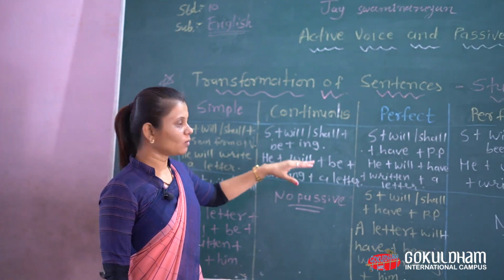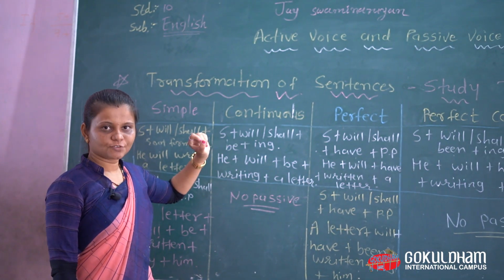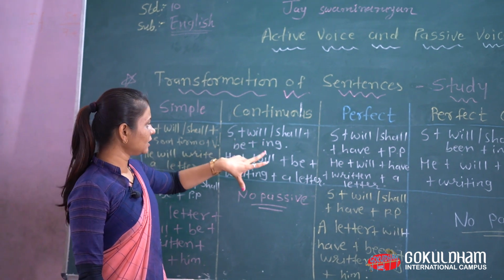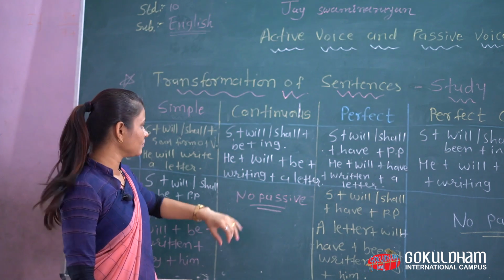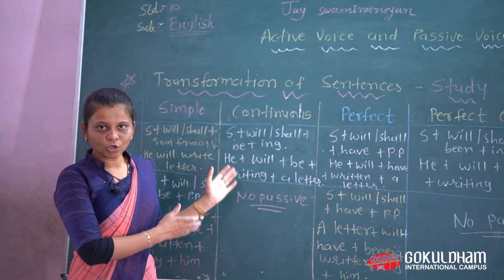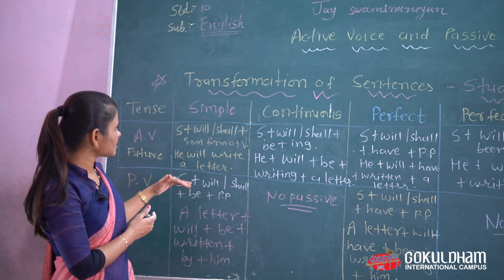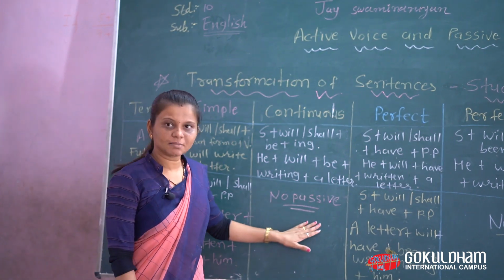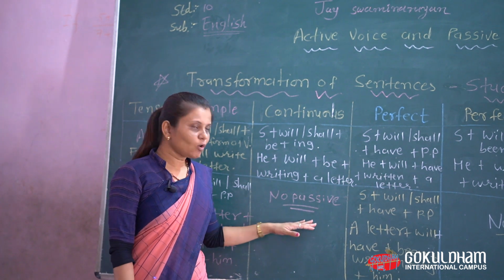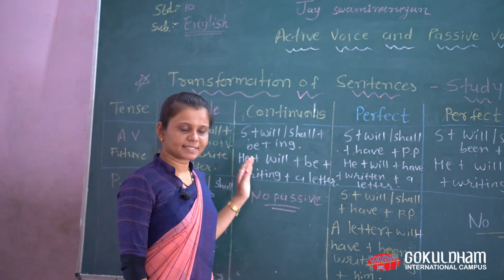Then go forward. Continuous tense. Future continuous tense structure: subject, will, shall, be plus ing. He will be writing a letter. Now look, in this case in continuous it is not possible to make passive. So I write down here no passive, no change of this tense.